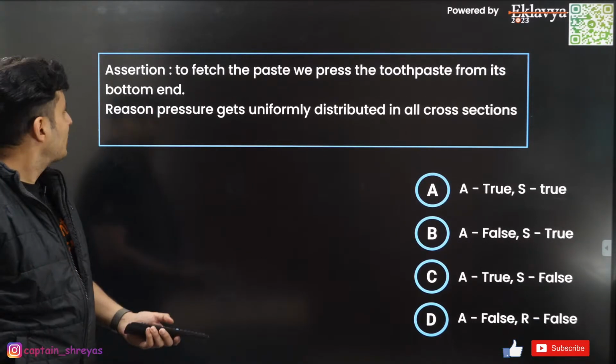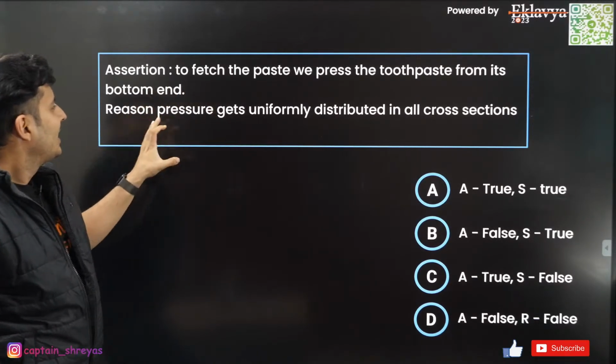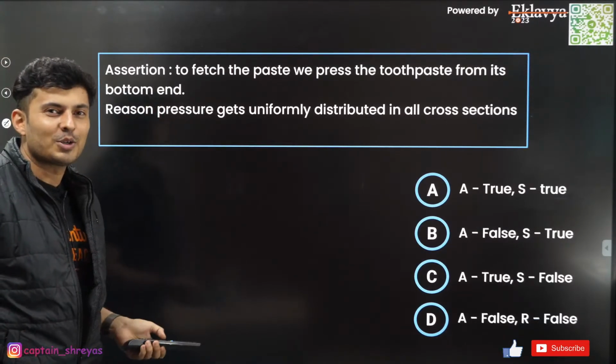All right, moving on to the next question. To get the paste out, we press the toothpaste from the bottom end. Pressure gets uniformly distributed across all cross sections. I think this is a direct application of which law?